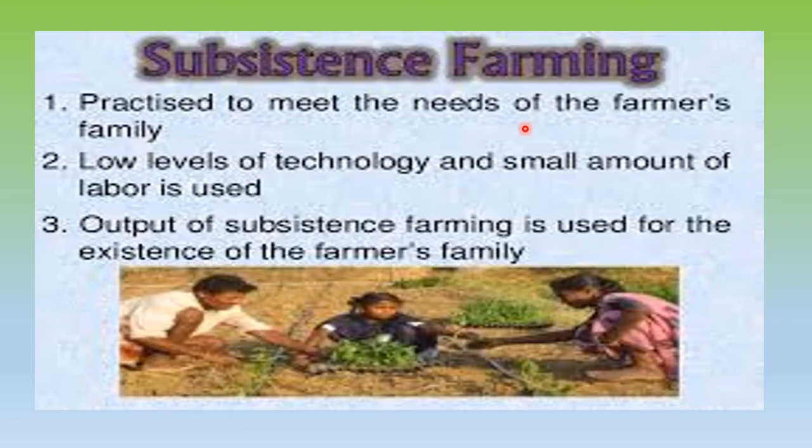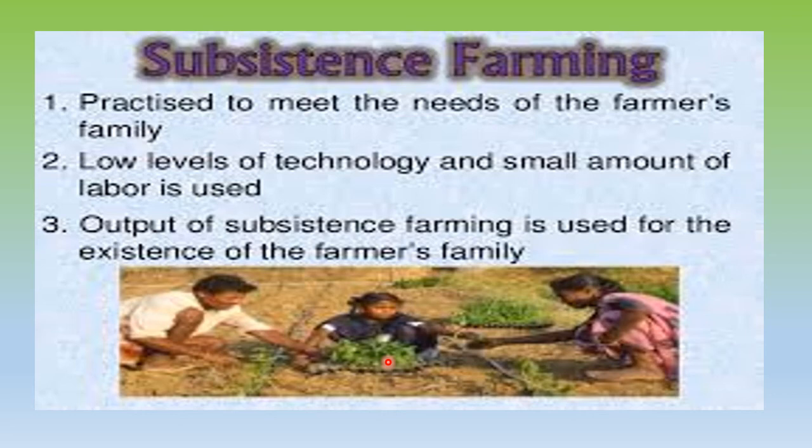Now subsistence agriculture means that you can see the farmer is taking help of his family members only. With the process of agriculture which we have just studied, the crop that he grows, he will not sell to the market.